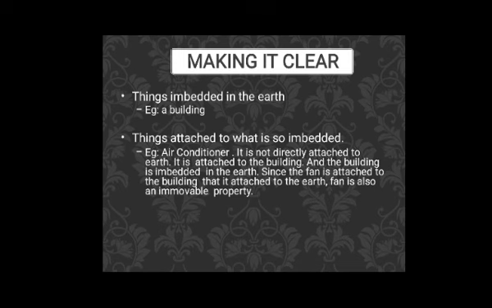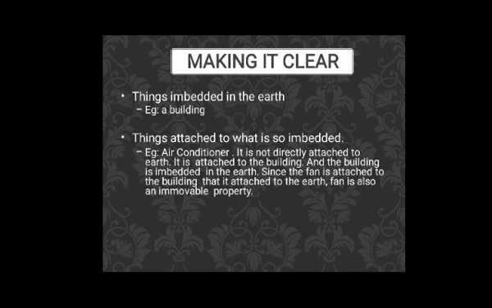Then comes things attached to what is so embedded. For example, an air conditioner. If in a house an air conditioner has been attached with the intention of permanence, that is a permanent investment, then that will become immovable property. But in the next video we will see how intention also changes the game.